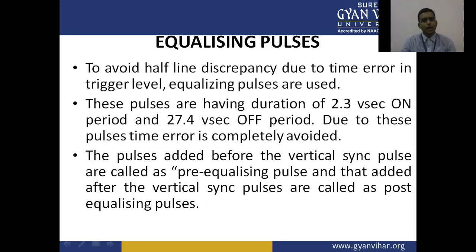To avoid the half-line discrepancy due to the time error in the trigger level, equalizing pulses are used. Clear? In the 625 lines, each field has 312.5 lines, so to avoid the time error in the trigger level, equalizing pulses are used.